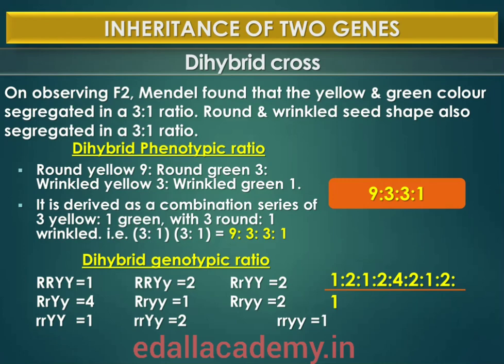The ratio of 9:3:3:1 can be derived as a combination of a series of 3 yellow, 1 green with 3 round, 1 wrinkled. This derivation can be written as follows: 3 round, 1 wrinkled, times 3 yellow, 1 green, is equal to 9 round yellow, 3 wrinkled yellow, 3 round green, 1 wrinkled green. So try to remember that ratio, which is very clearly given.